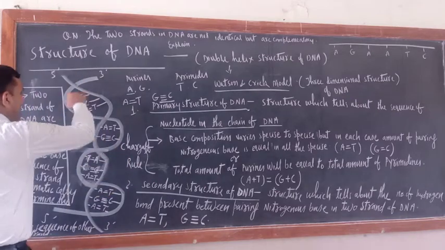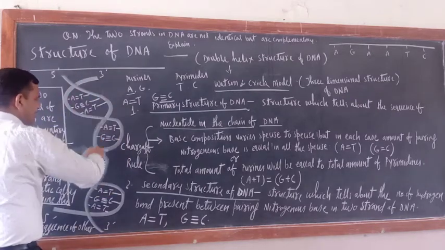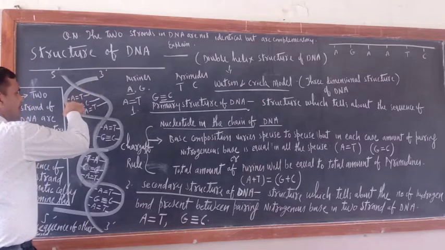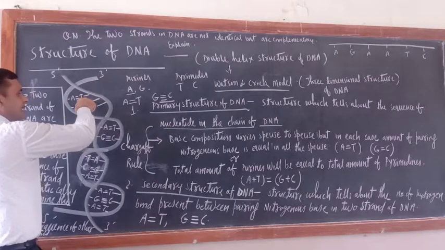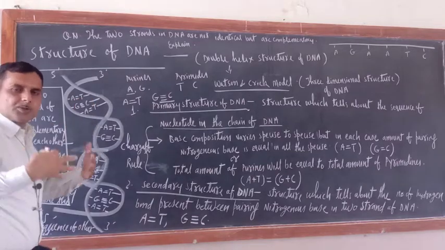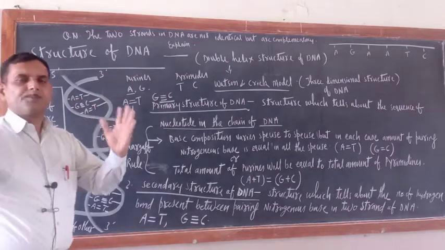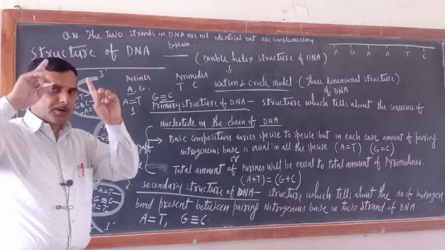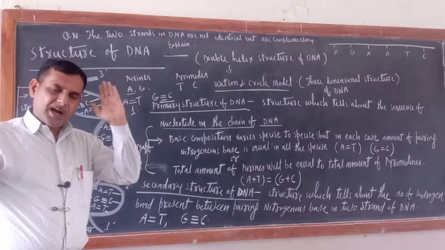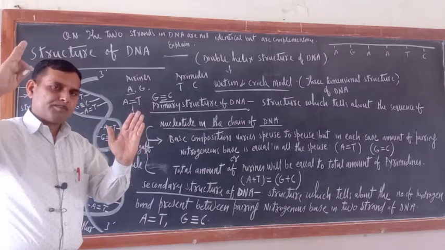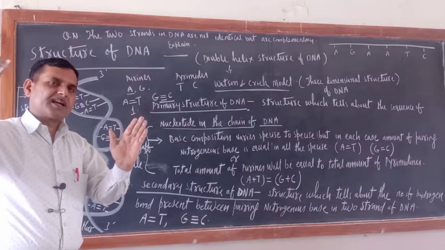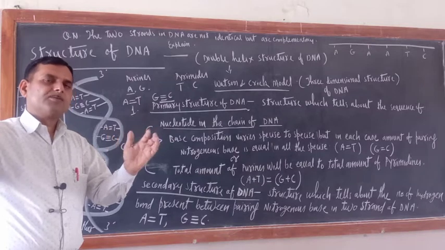This is one strand of DNA. This is another strand of DNA. So if in one strand A is there, definitely in the other strand T will be there. But how will they be bonded? In DNA there are two strands, and the nitrogenous base in one strand will make a bond with the nitrogenous base of the second strand through a hydrogen bond.